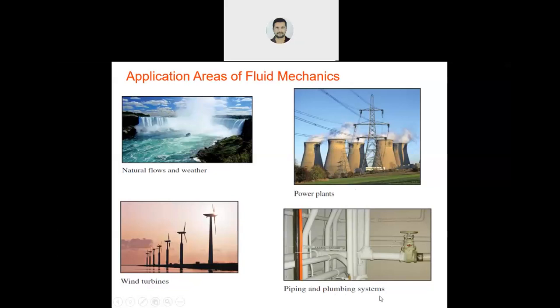Piping and plumbing: a plumber will come when some problem comes in the pipes, in the household, in the bathrooms. So what happens? There is leakage in water or water stops flowing. So that is nothing but fluid. So these are some applications. There are many more applications. I am giving you only some particular applications.